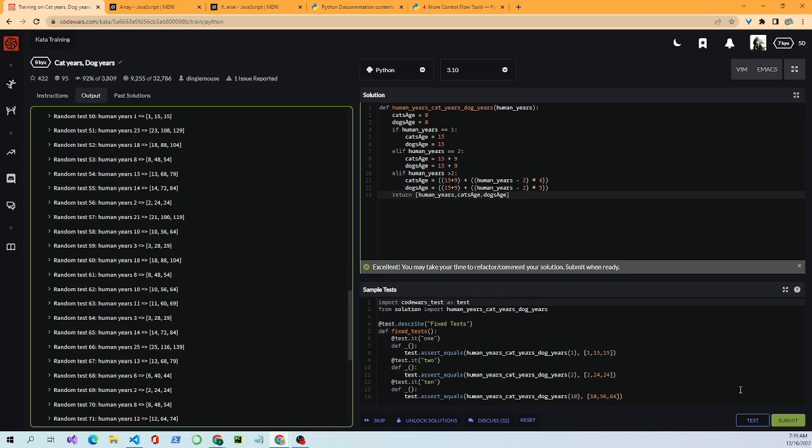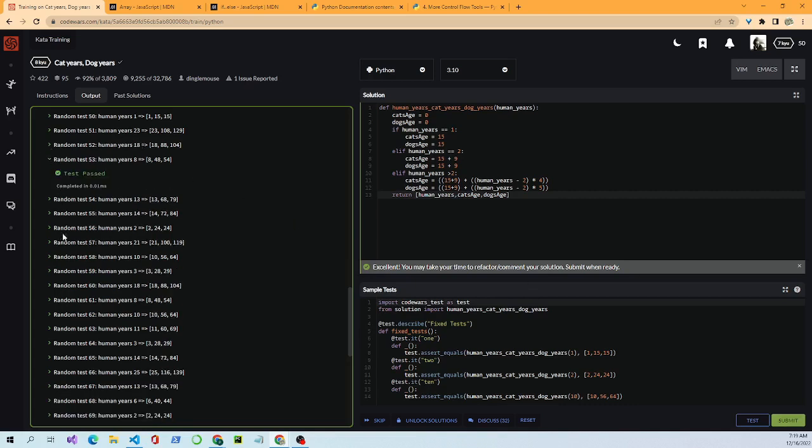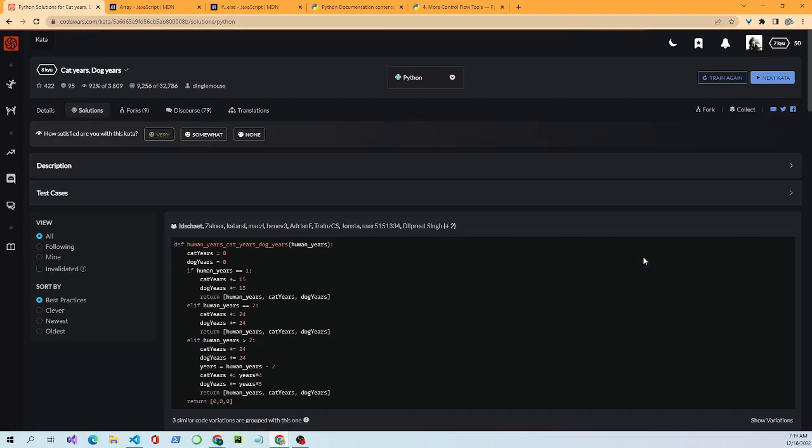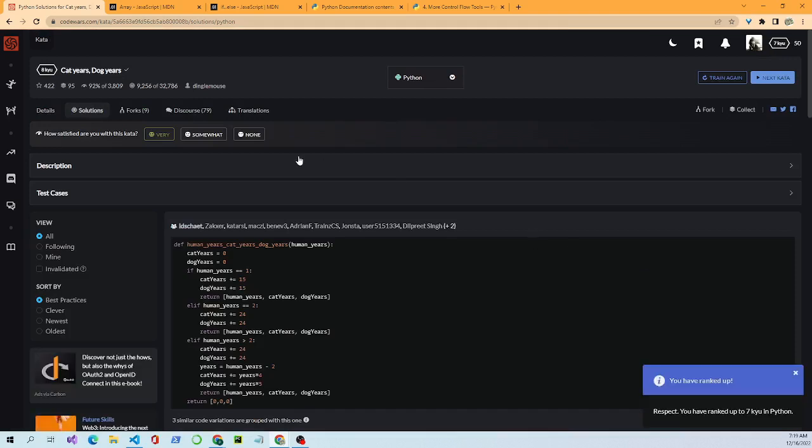What I like to do is come here and push submit, and it'll open up and you'll get everything they tested for in the test, or you should anyway. Sometimes it doesn't work that way. Usually it does. It'll open up and you can see what they've tested for, so you can maybe do a little bit of reverse engineering and figure it out. But that's what I tend to do. Let's go in here and do submit, get full credit. All right. Okay, and then I've ranked up to 7 kyu in Python.